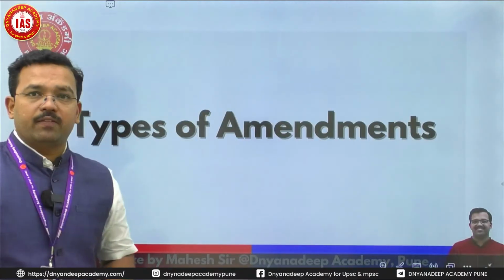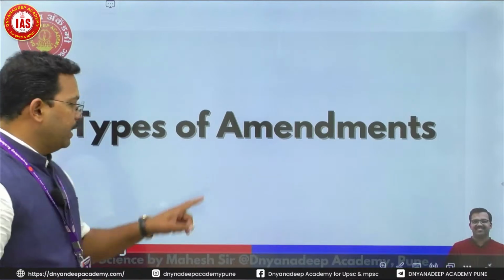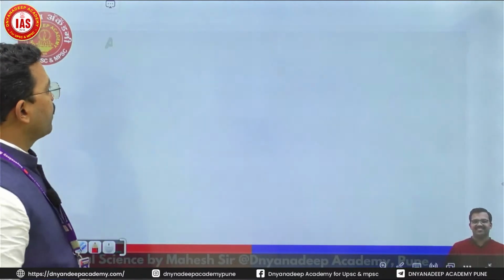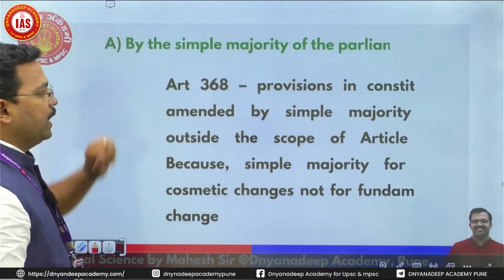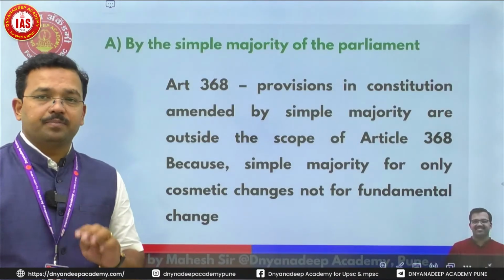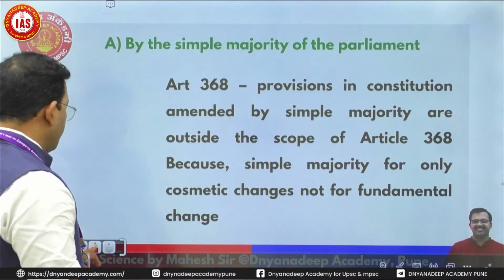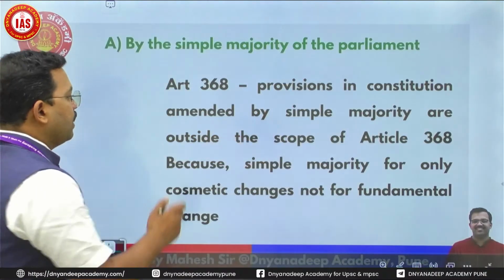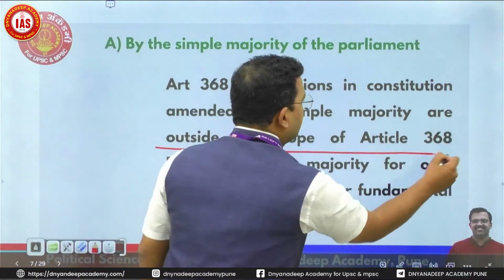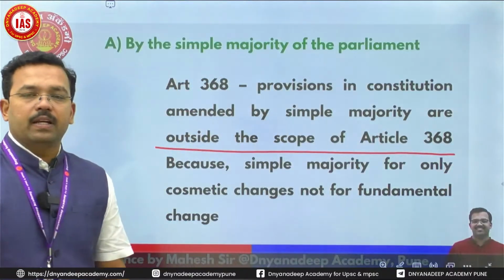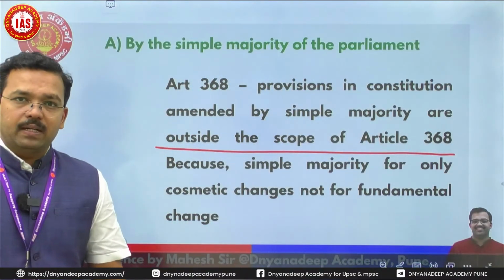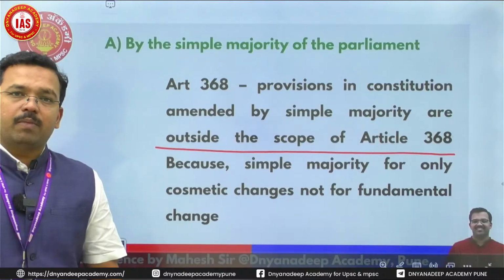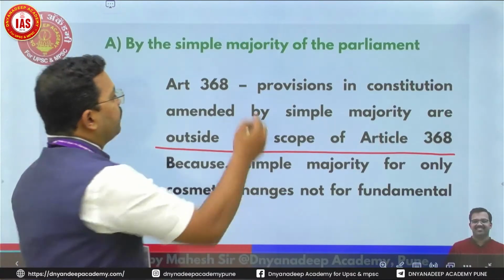Now, what are the types of amendment? Amendment can be made in three simple types. One is by simple majority. But what does simple majority say? It says provisions in the constitution amended by simple majority are outside the scope of Article 368. When you are amending certain provisions of the constitution by simple majority, it is the first type.